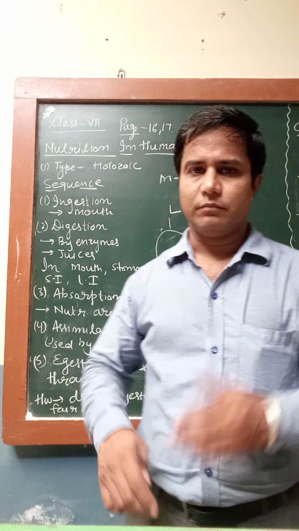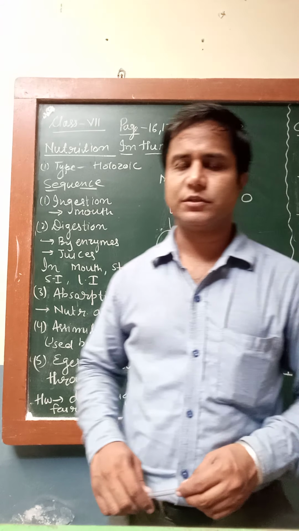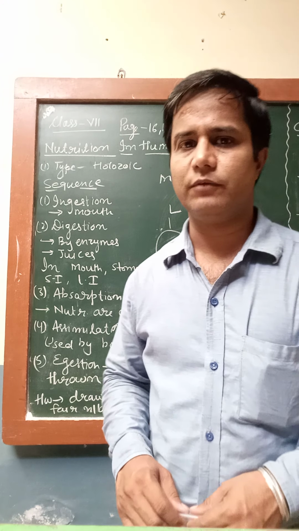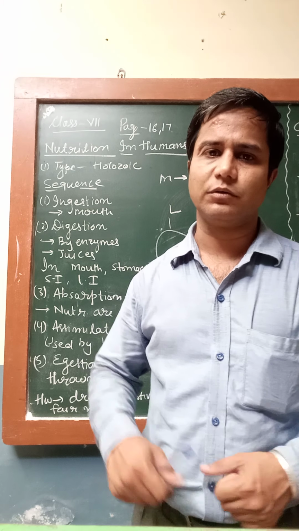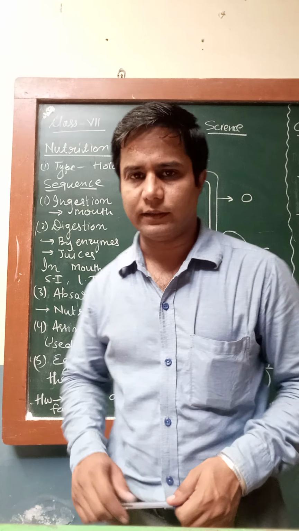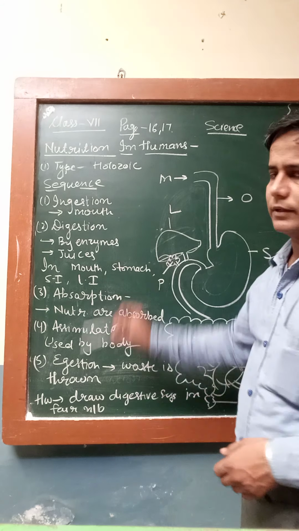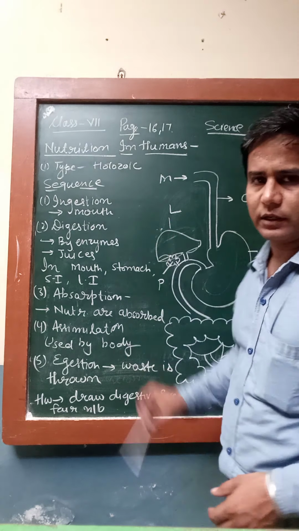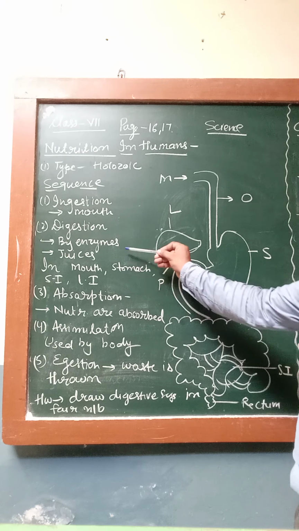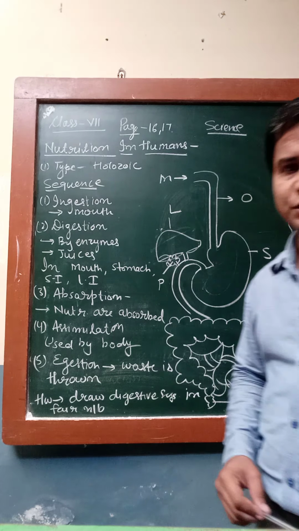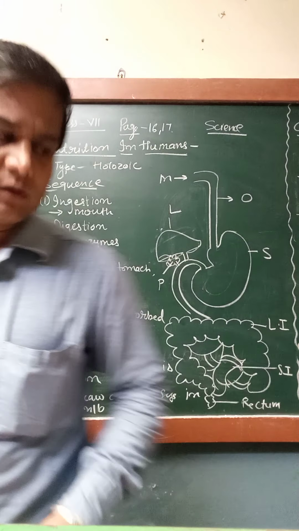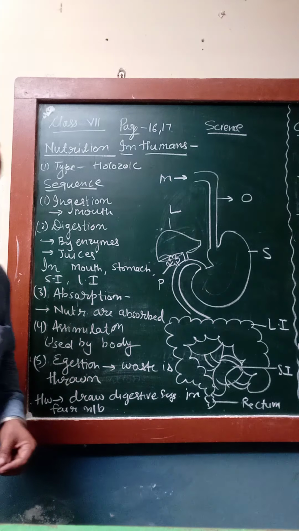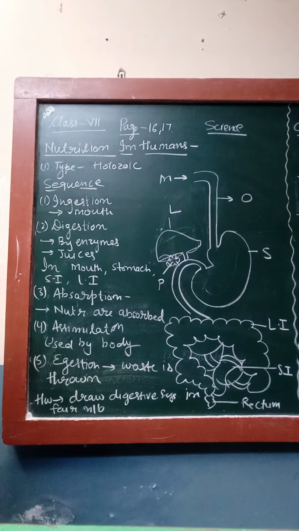It is a complex process in which different types of organs and some glands are also involved, so that we can obtain the nutrients, we can separate the nutrients from the food that we are eating. First of all, there is a sequence of the digestive process of human beings. First one is ingestion, thereafter digestion, thereafter absorption, assimilation and egestion. So these are the 5 basic processes which are involved during the process of digestion. We will begin with the ingestion.